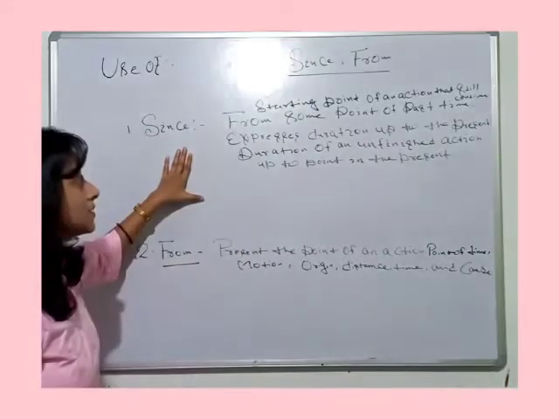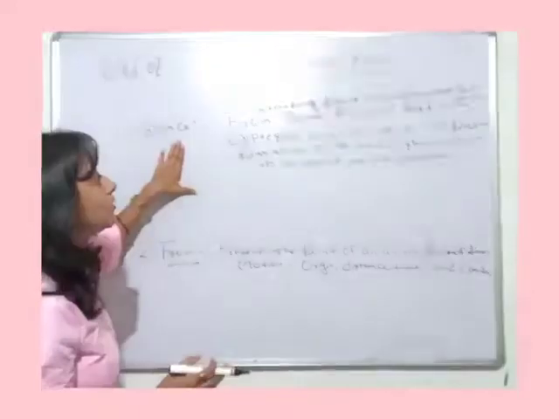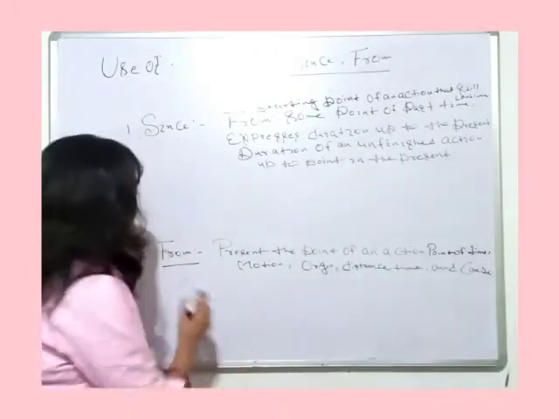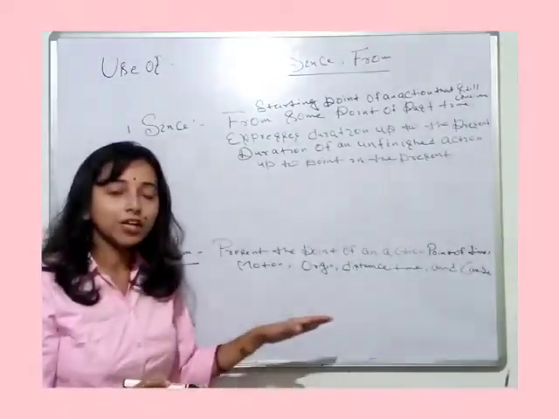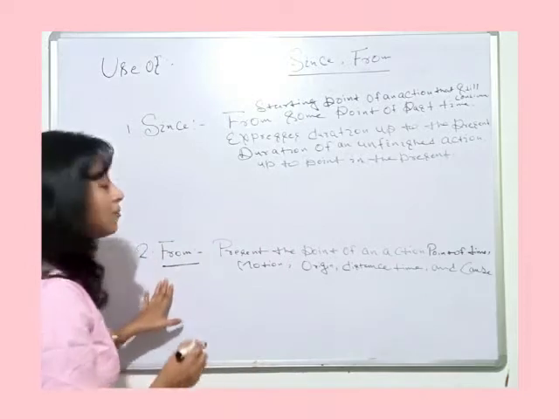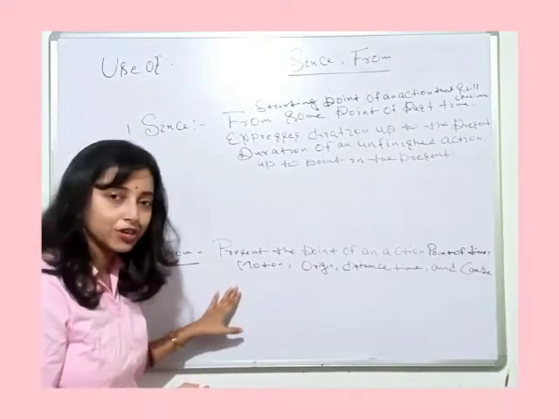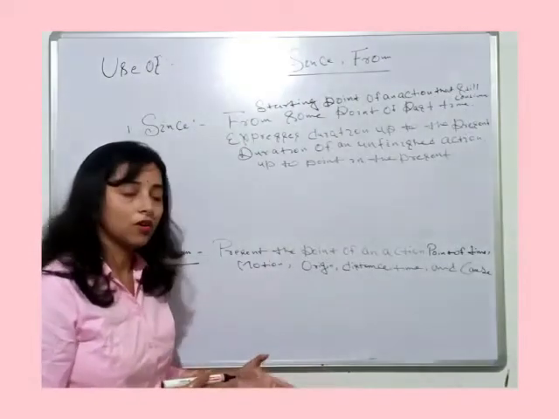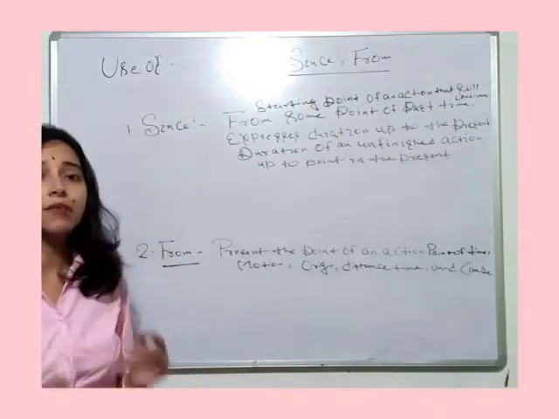But in the case of since, what does it denote? It denotes the starting point of an action that still continues. But in the case of from, it does not continue. It just suggests the point of time. From is also used in the sense of motion, origin, cause, distance and time. Now we will see examples.